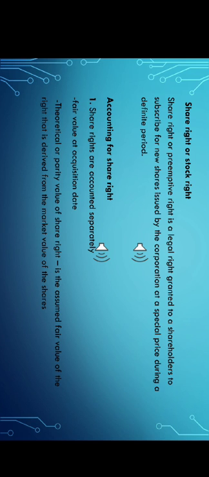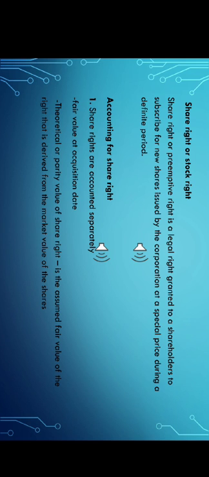For the receipt of share rights, debit the share rights and credit the investment in shares. Note that the original investment account is credited when the rights are received because the share rights are derived from the original investment. Then when the share rights are exercised, the entry is a debit to investments in shares, and a credit to cash and the share rights.